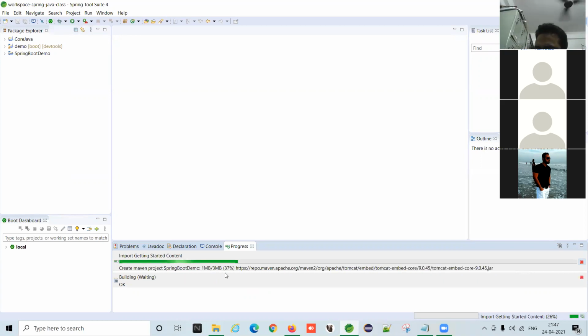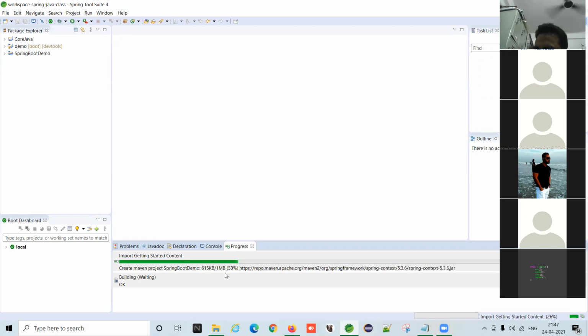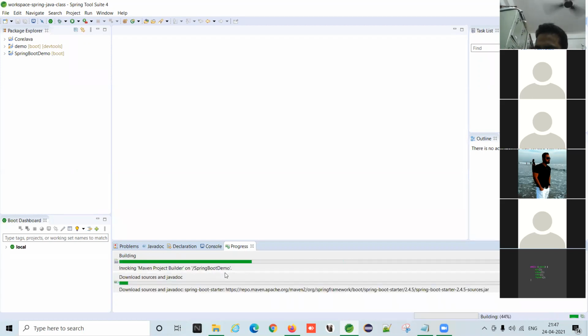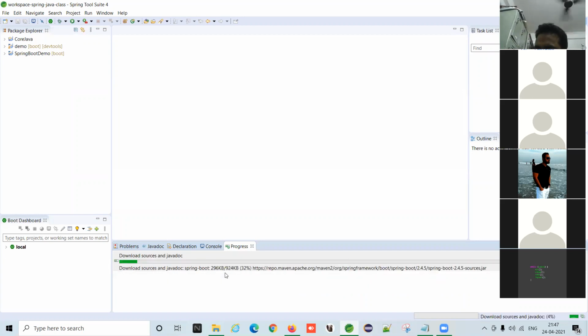Do you understand the repository? Repository means storage, like Google Drive. So Maven provides us a centralized repository, and it contains only the dependencies. Does it make sense, or any confusion?